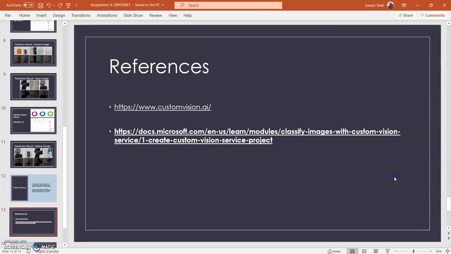So these are the two references that I've used. This is customvision.ai, which allowed me to perform this experiment, and this is the link which I have referred to implement this whole project.